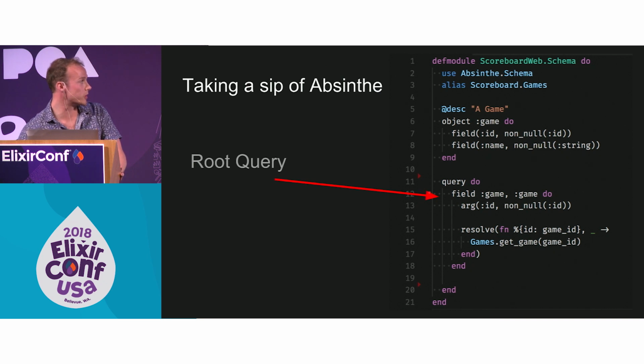So this field is also going to be called game. It moves us into a game node. It takes an argument, and it resolves by going to our context and getting the game with that ID. Very simple, not a super exciting graph with a single node in it that only has two fields, but it's enough to get us started working on something.